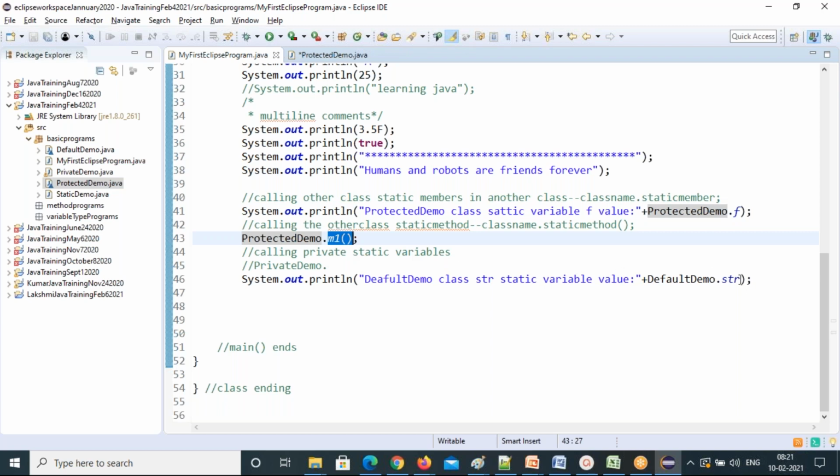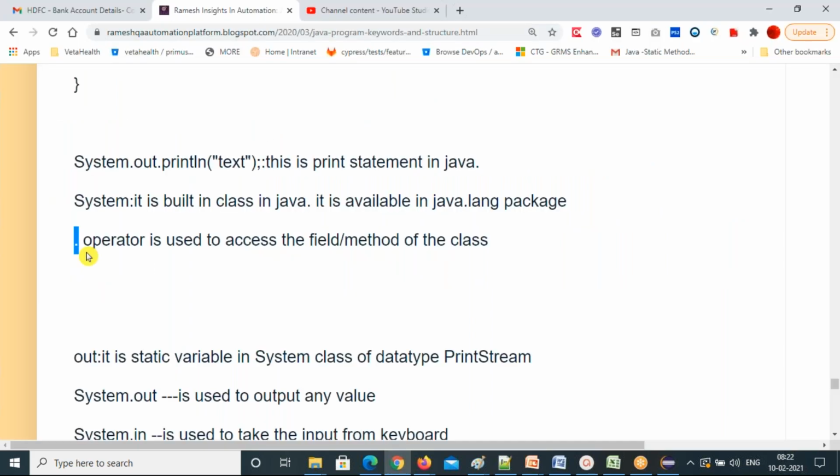Class name dot static variable. So these are all the formulas. Here also, see, class name dot static variable. So the dot operator is used to access the class members. What is the purpose of the dot operator? The dot operator is used to access the field or member, or the method, of that class. Is it clear? That is the dot operator's purpose.